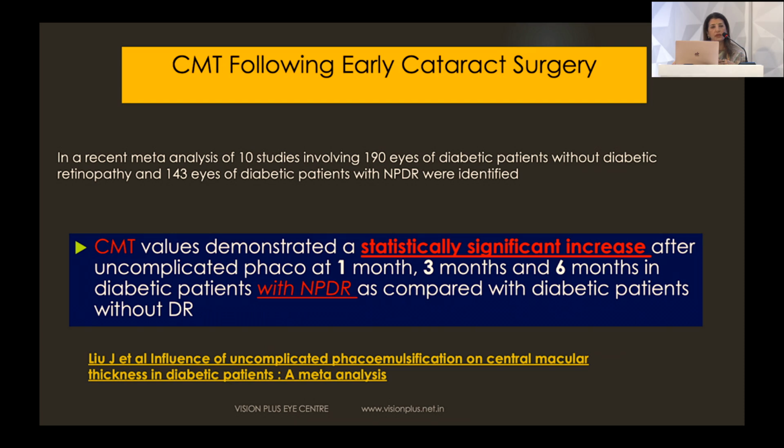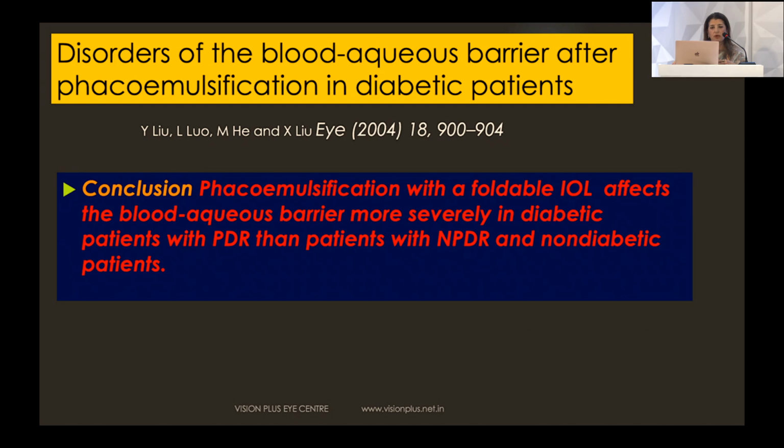We also know that despite a very good surgery, there can be a significant increase in the macular thickness even with uncomplicated cataract surgery. And that again we need to look at, because we know that the blood aqueous barrier gets affected in diabetic patients.